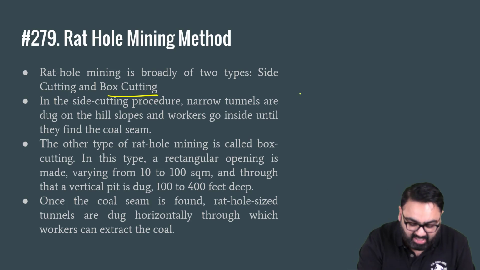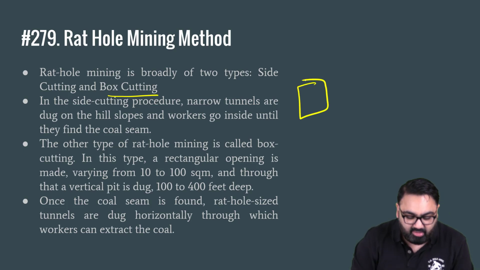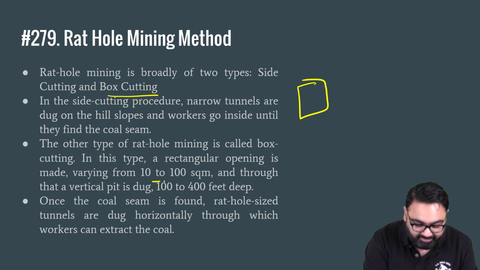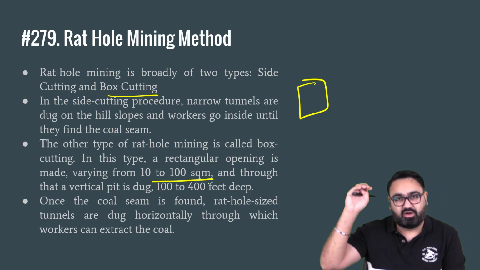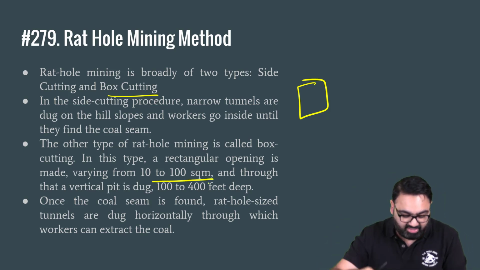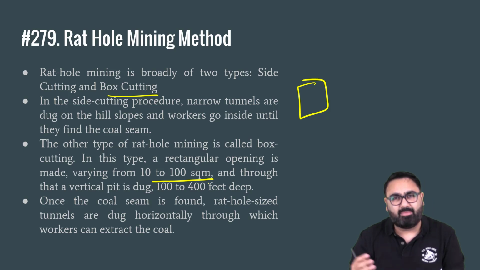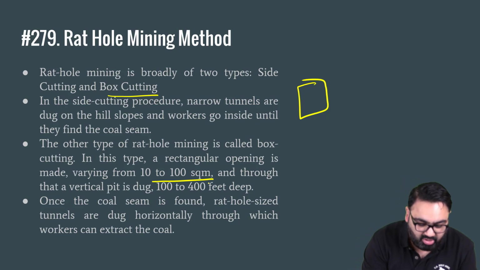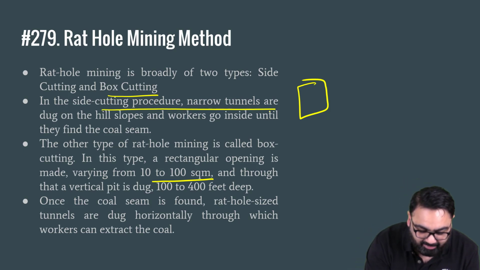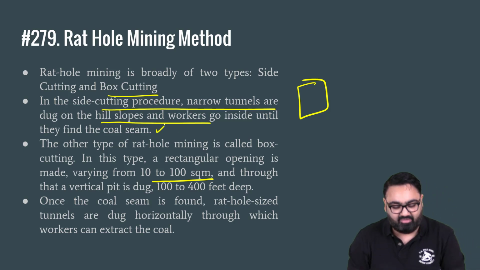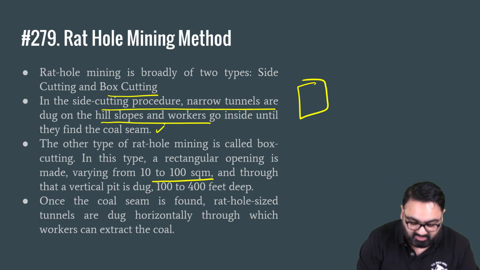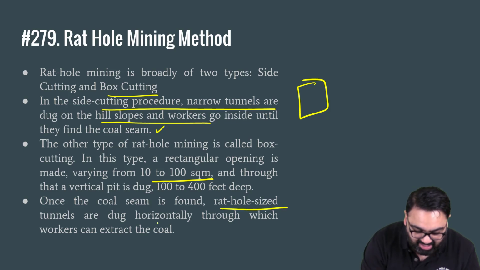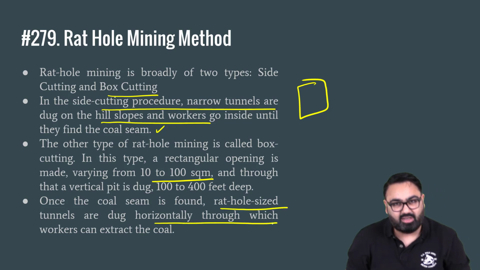In box cutting, as the name says, a rectangular opening of about 10 to 100 square meters is made, depending on the space, through which a vertical pit is dug about 100 to 400 meters deep, and then by hand they try to extract coal. In side cutting, narrow tunnels are built on the hill slopes. The workers go in to find wherever they can find the coal. Once the coal seam is found, rat hole sized tunnels are dug horizontally and the workers extract the coal from that area.